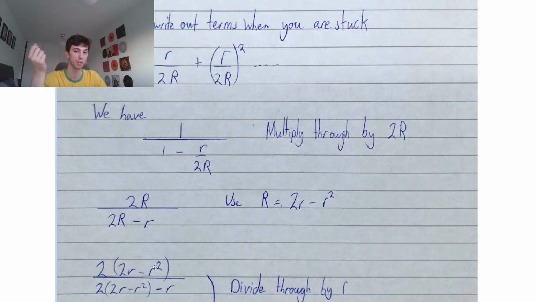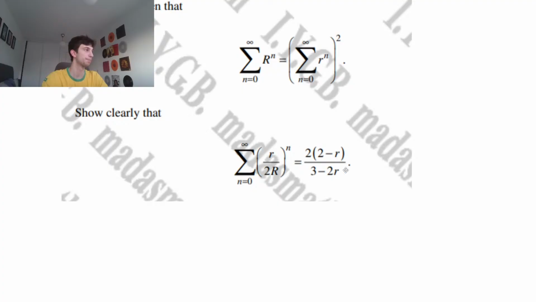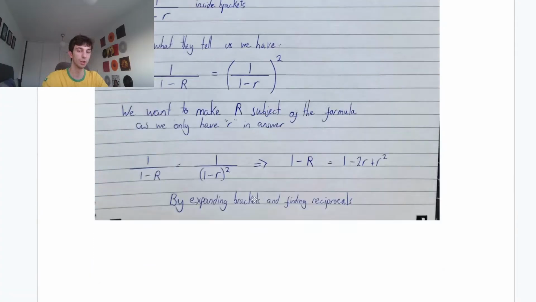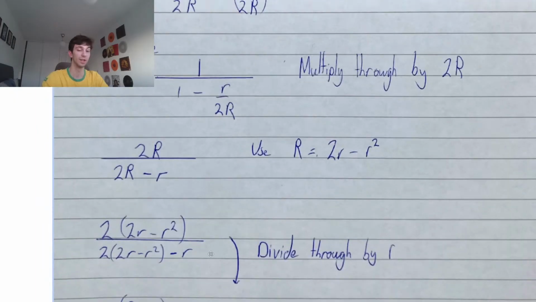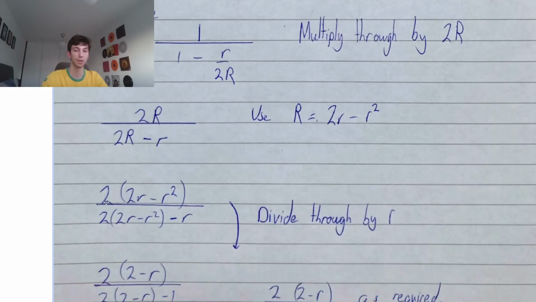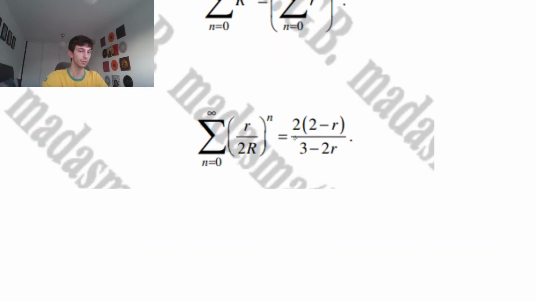We have 2 times 2r minus r squared over 2 times 2r minus r squared, take away r. That's kind of similar to what we have, we're getting there. We can see single r's. None of these are squared. We can quickly see that we have loads of r's on the numerator and on the denominator. In fact, we can actually divide through by r. Remember, guys, we're not going to expand these brackets, because once again, they leave that bracket unexpanded in the numerator, then we are going to have to expand in the denominator. So always spot the difference between what we're using and what we're trying to get to.